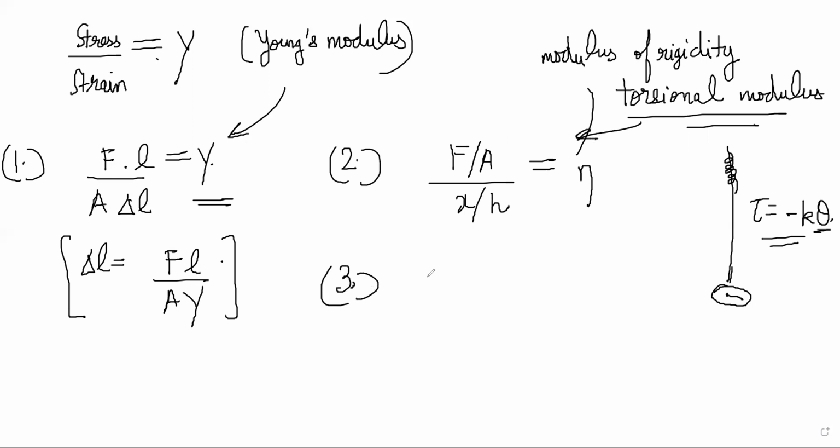Then the third one is bulk modulus, which is the volume stress by volume strain. So pressure by del V by V is equal to PV by del V is equal to bulk modulus B. Most of the time, this is defined with a negative sign because del V is generally negative, right? Mostly pressure is acting in a way that it compresses bodies. So generally, you define bulk modulus as minus P by del V by V, because del V is negative and you want the bulk modulus, the constant, to come out as positive.